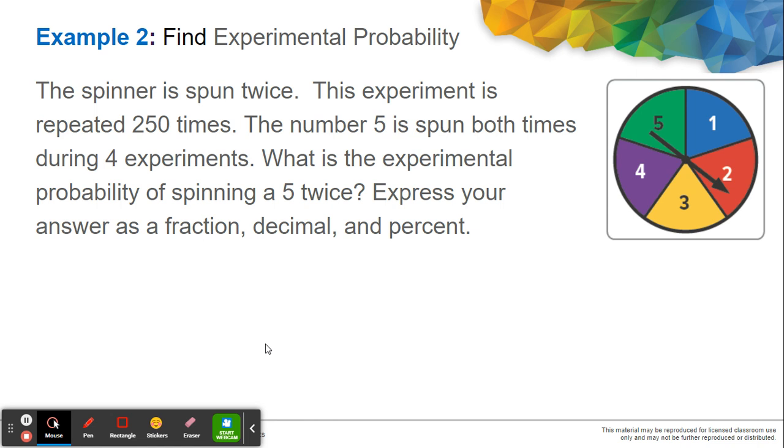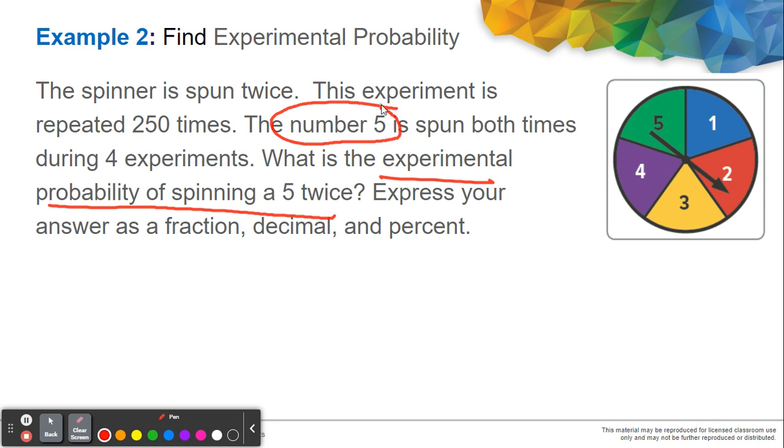So the spinner that we have here is spun twice. This experiment is repeated 250 times. The number 5 is spun both times during 4 experiments. What is the experimental probability of spinning 5 twice? This question is actually very easy, okay? Since as we can see, we're only looking for the probability that the number 5 will be spun both times, and during this experiment, it appears 4 times.